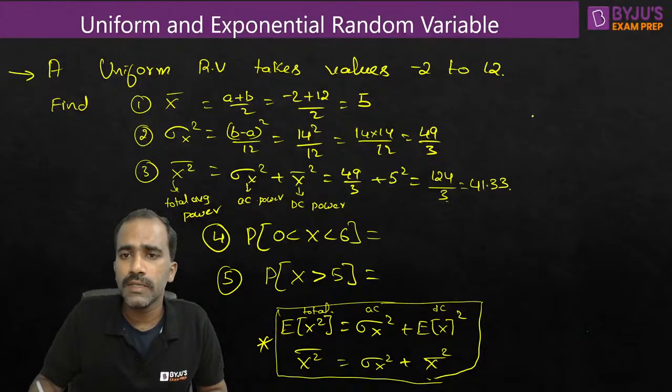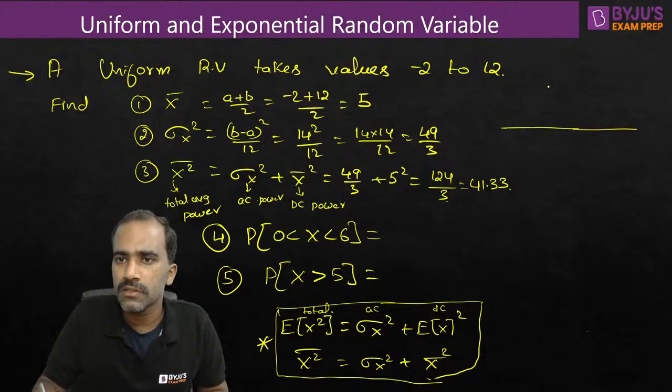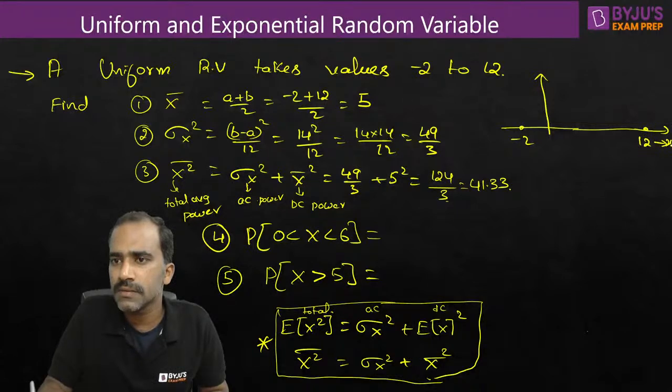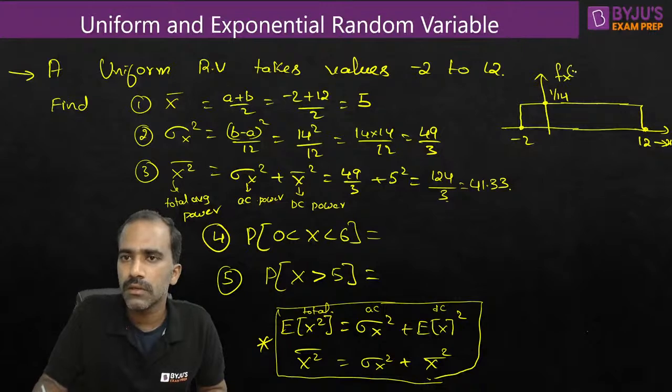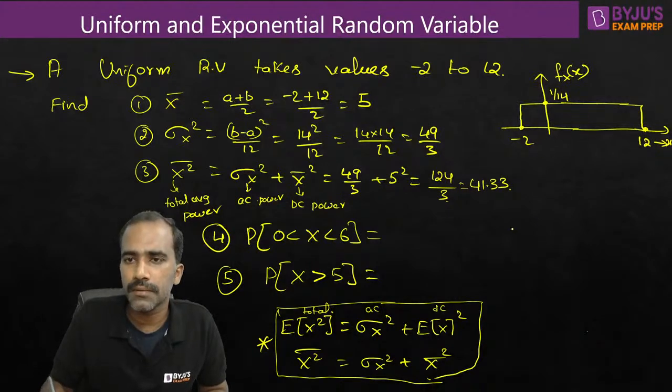To do this, you have to plot the PDF. We have not plotted the PDF here. So from the given data, from -2 to 12, these are the values taken by the random variable x. If it is a uniform PDF, it looks like a rectangle from -2 to 12. What is the height here? Height should be in such a manner that the area will be 1. So width is 14, so height should be 1 by 14. Okay, this is how it looks.